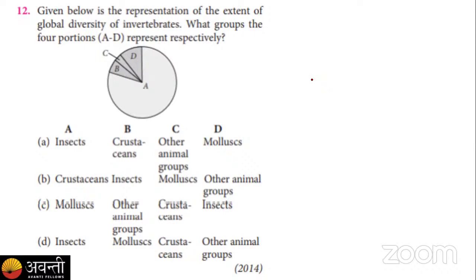Given below is the representation of the extent of global diversity of invertebrates. What group do the 4 portions represent respectively? This is the pie chart diagram which is given in your NCERT. So you have to remember which part in A, B, C, D is representing which group of animals.